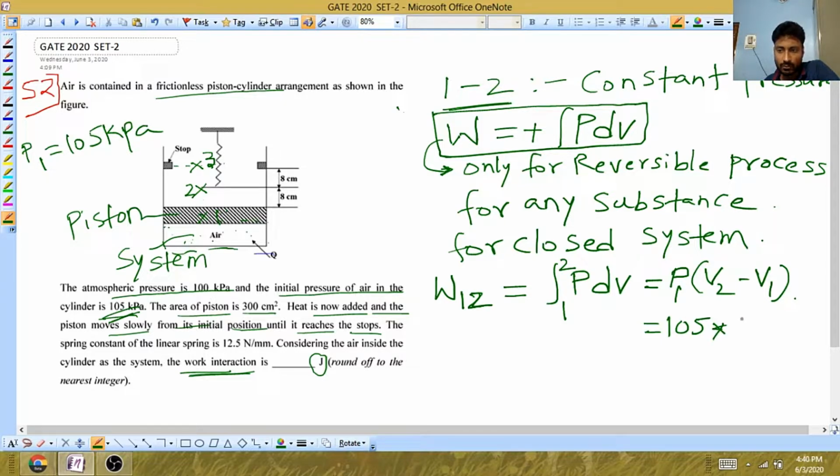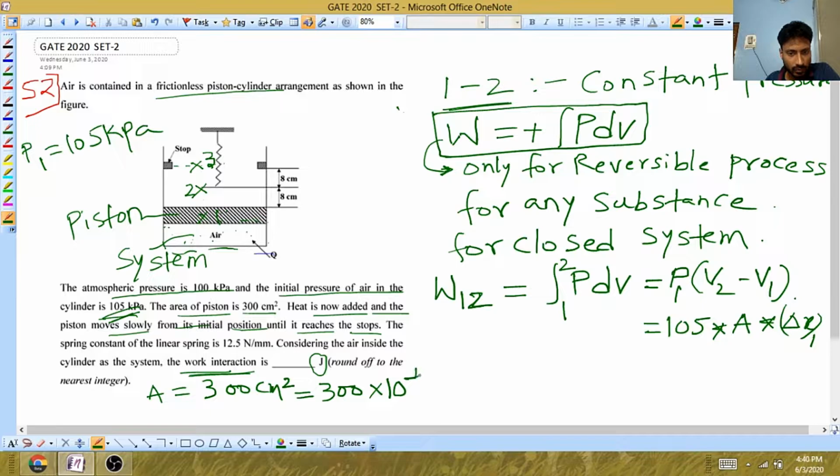Into volume. V2 minus V1 is basically the change in volume from state 1 to state 2. That can be written as area into delta x1. The area they have given as 300 centimeter square, so convert this into meter square. This will be 300 into 10 to the power minus 4 meter squares.